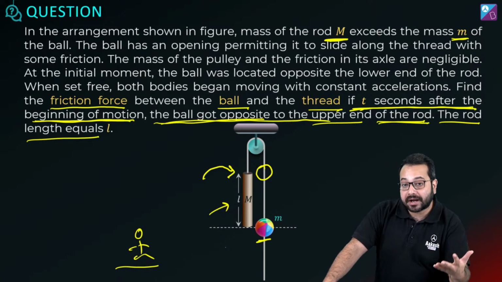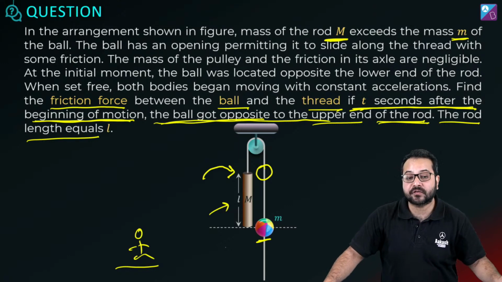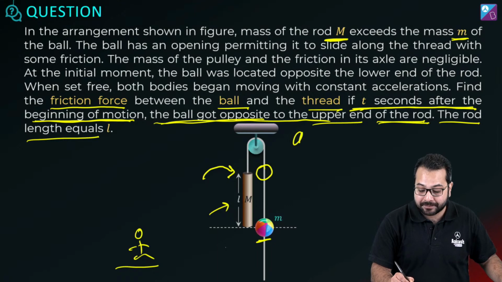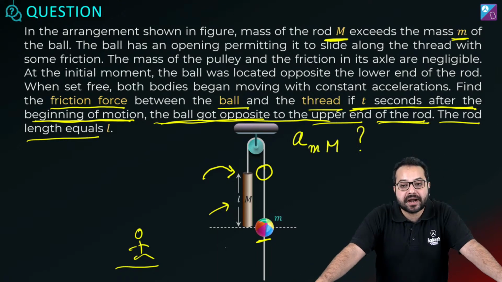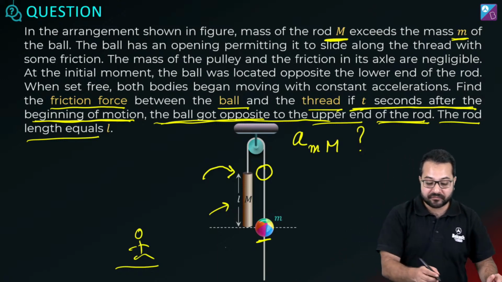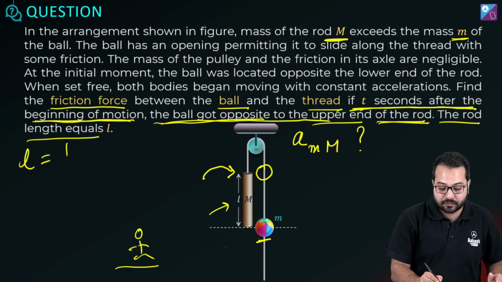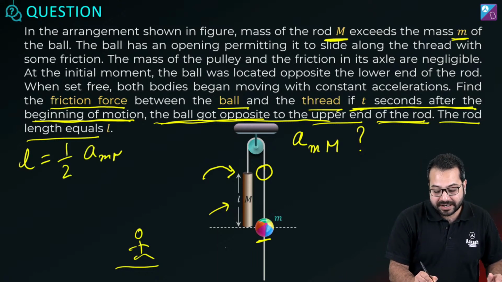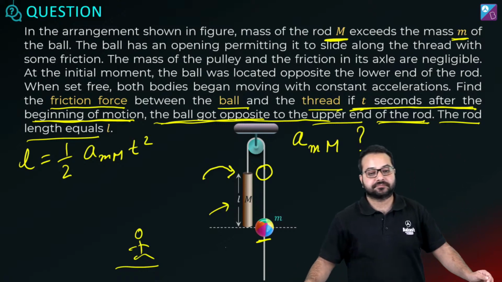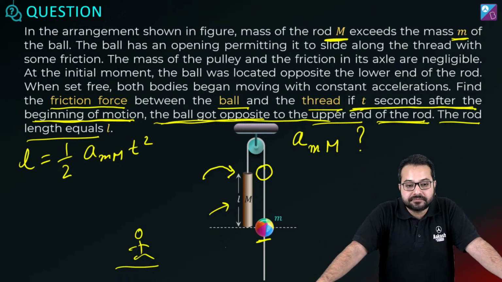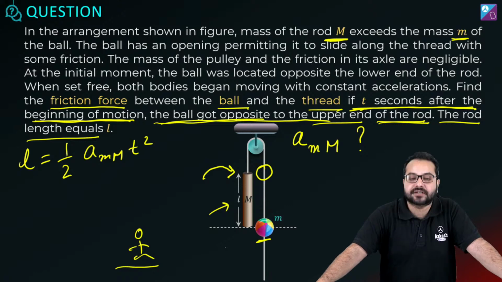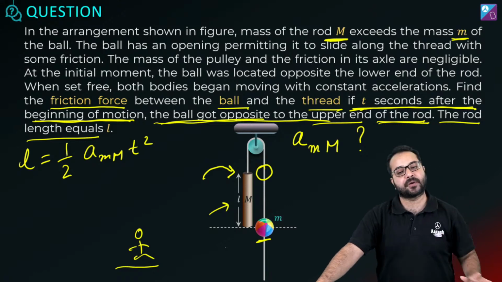So it will be a good idea to find the acceleration of small m with respect to capital M. Is it not? Won't it be a good idea to find the acceleration of small m with respect to capital M? ठीक है, उस केस में क्या हो जाएगा? उस केस में we can directly say that the relative displacement is equal to half into the relative acceleration into t square. Do you agree? Do you agree with this? ठीक है, this is the hint in the question.